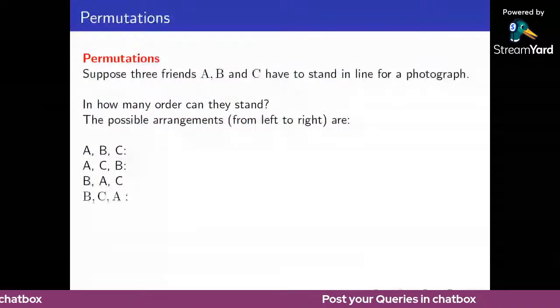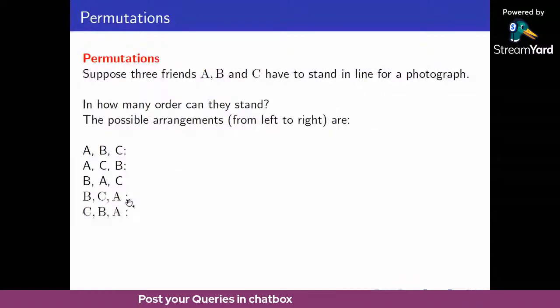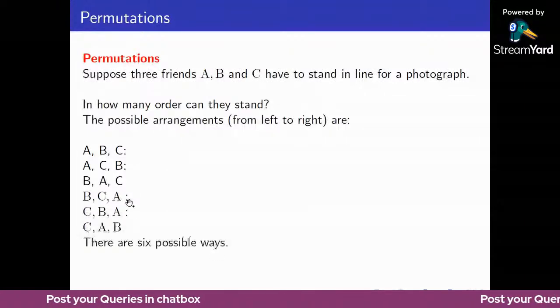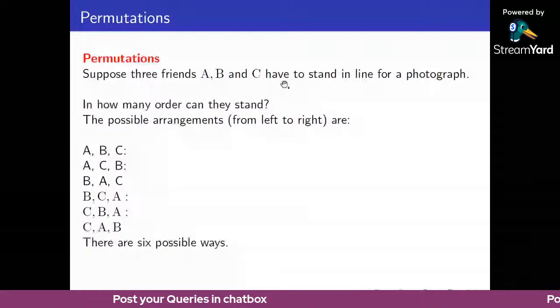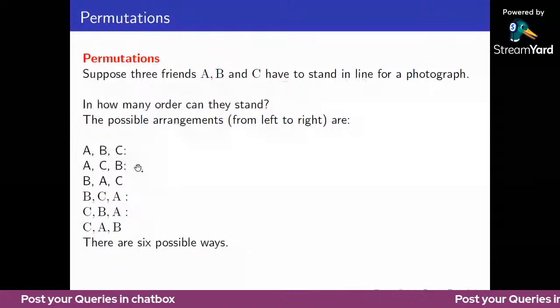Again, B, C, A, starting with B in the first position, and the remaining C, A. Next, C, B, A. Next, C, A, B. So there are six possible ways for them to stand in a line for a photograph. Three persons means there are six possible ways.